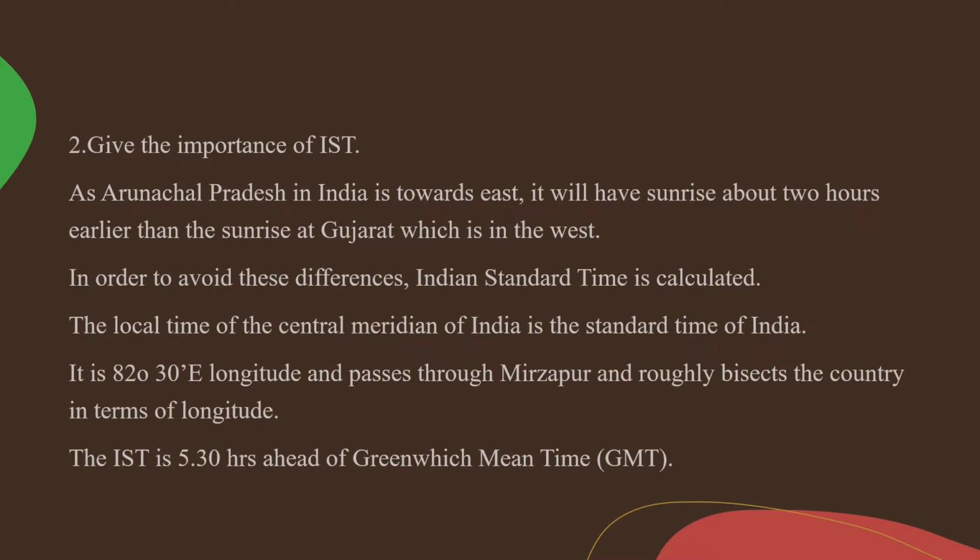Give the importance of Indian Standard Time. As Arunachal Pradesh in India is towards east, it will have sunrise about 2 hours earlier than the sunrise at Gujarat, which is in the western side. Yes, Arunachal Pradesh is located in the eastern side and Gujarat in the west. So the sun rises very quickly in Arunachal Pradesh, 2 hours before when compared to Gujarat.